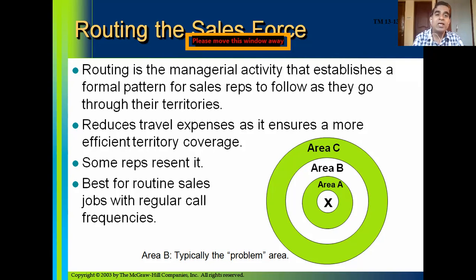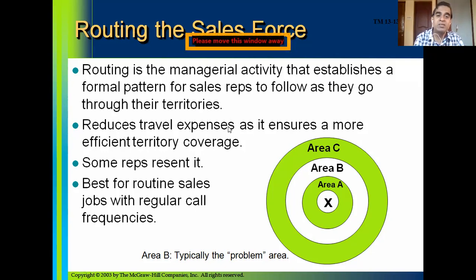Routing is the managerial activity that establishes a formal pattern for sales reps to follow as they go through their territory. It is the way in which they should travel, the route through which they should travel. A better example is Coca-Cola or Pepsi-Cola routes assigned for sales reps.